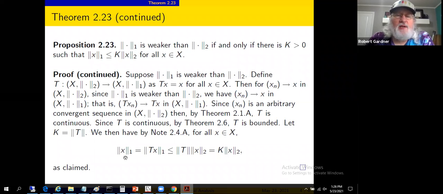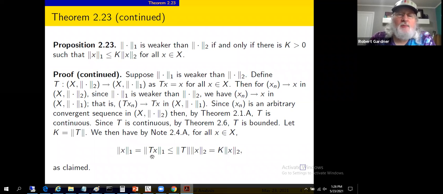And now when we go down here, we'll take the norm of x, the one norm of vector x. That's the same as the one norm of Tx. Tx equals x, right? Tx being a vector in this normed linear space. So we get this equality here by substitution. Note 2.4.a told us that the norm of Tx is less than or equal to the norm of T times the norm of x. And as promised, you can explicitly see there's 3 different norms here.